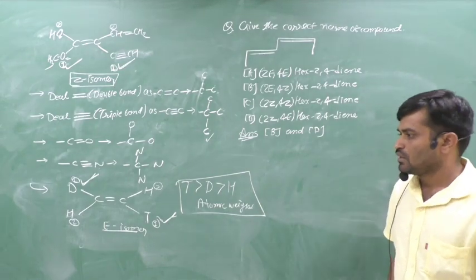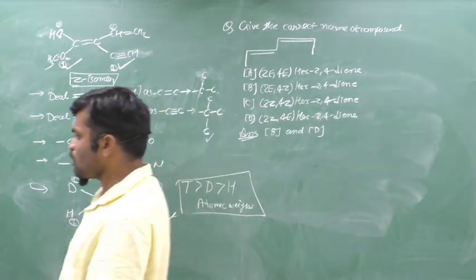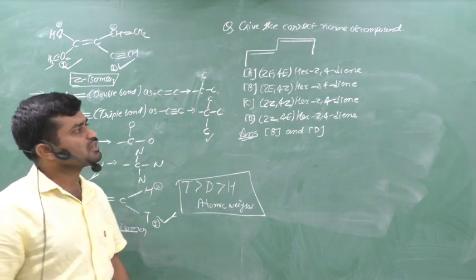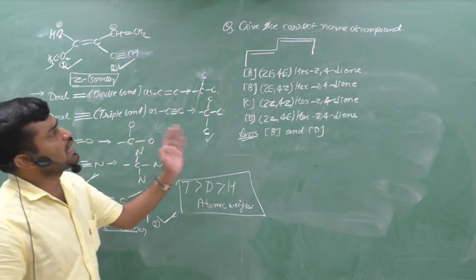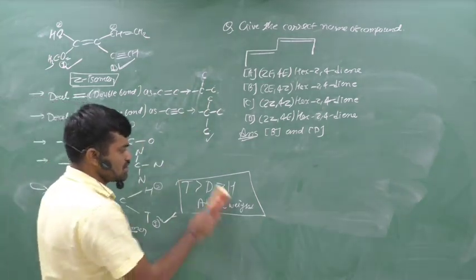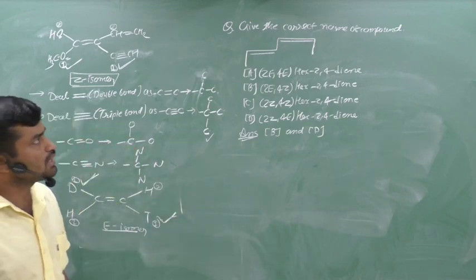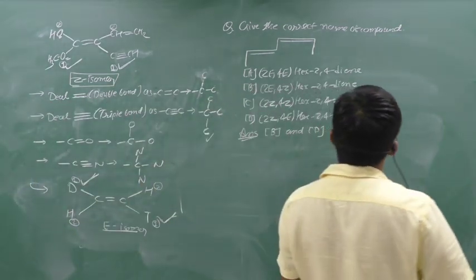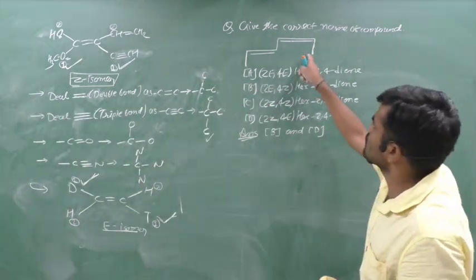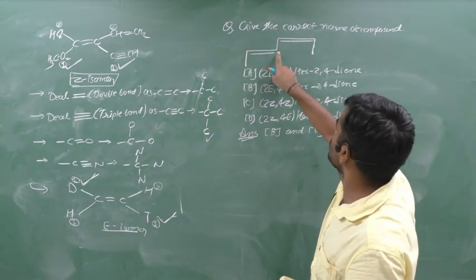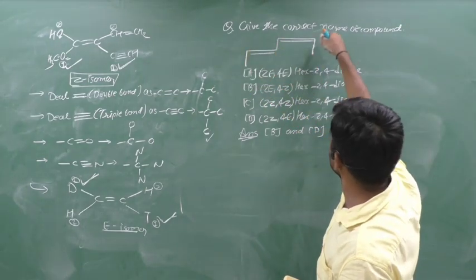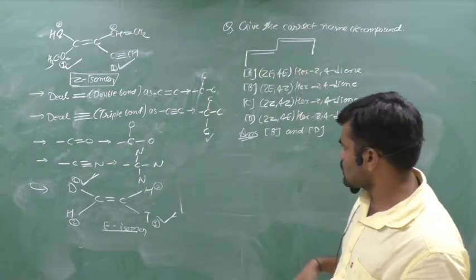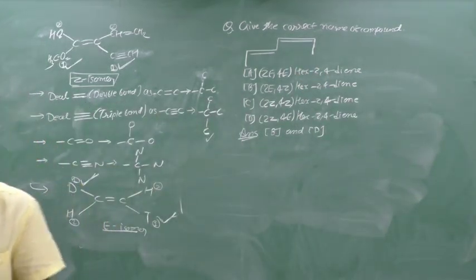Clear? Now in competitive exams, a question is asked like this. The question is: give the correct name of this compound. The compound is like this: single bond, double bond, single bond, double bond, single bond. And the options are like this.